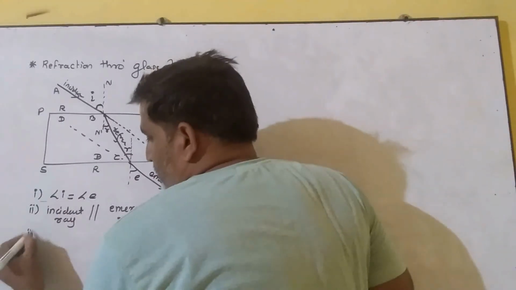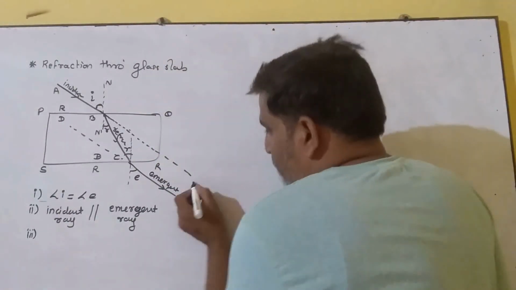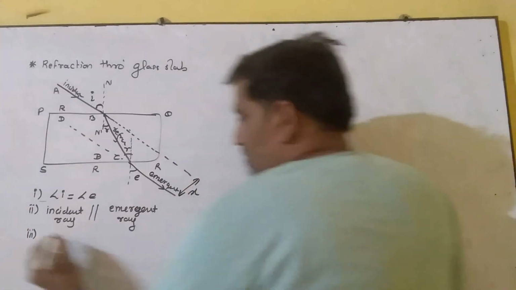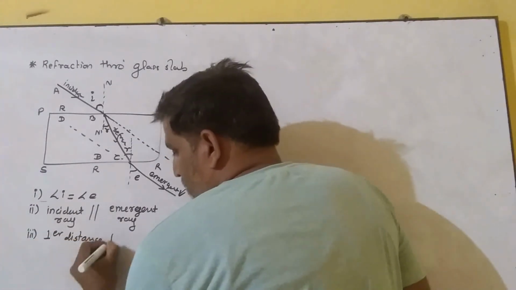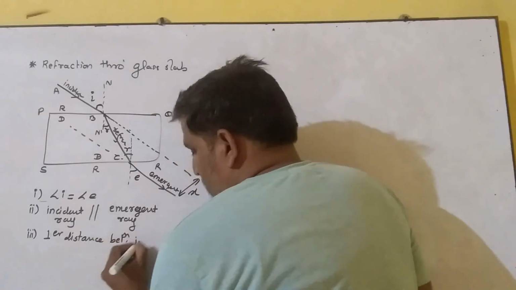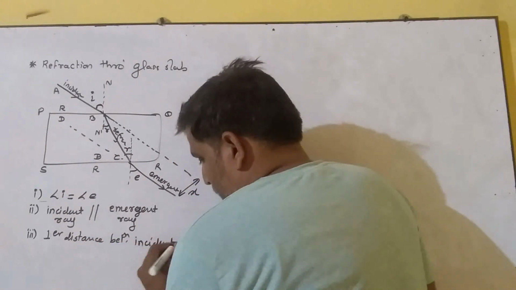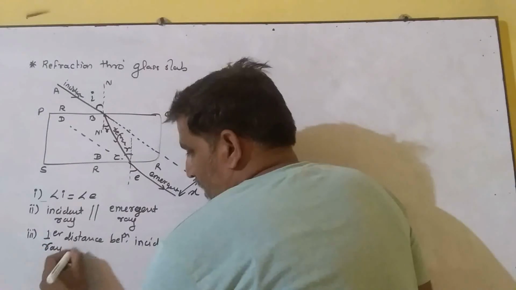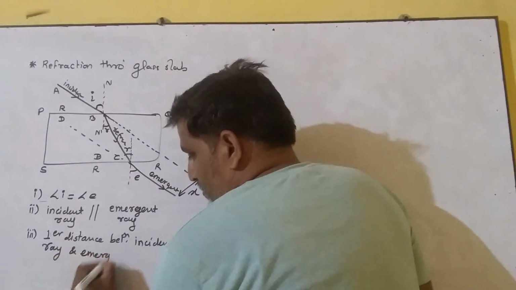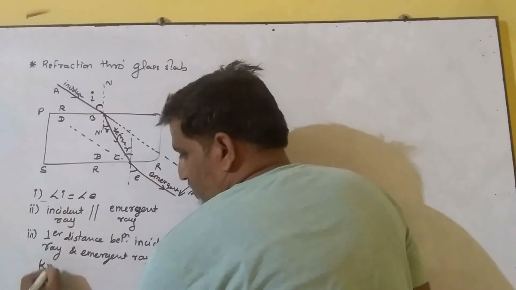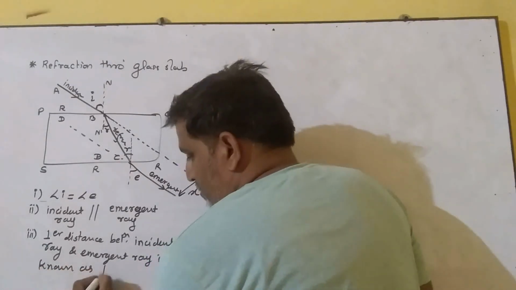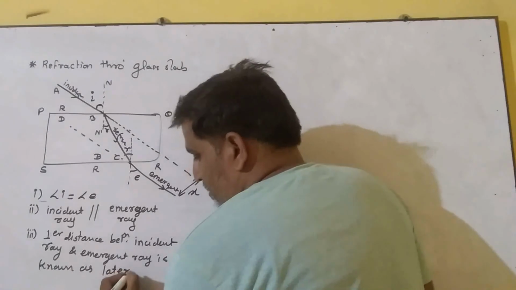And the third one is the perpendicular distance between the incident ray and the emergent ray, which is known as lateral displacement.